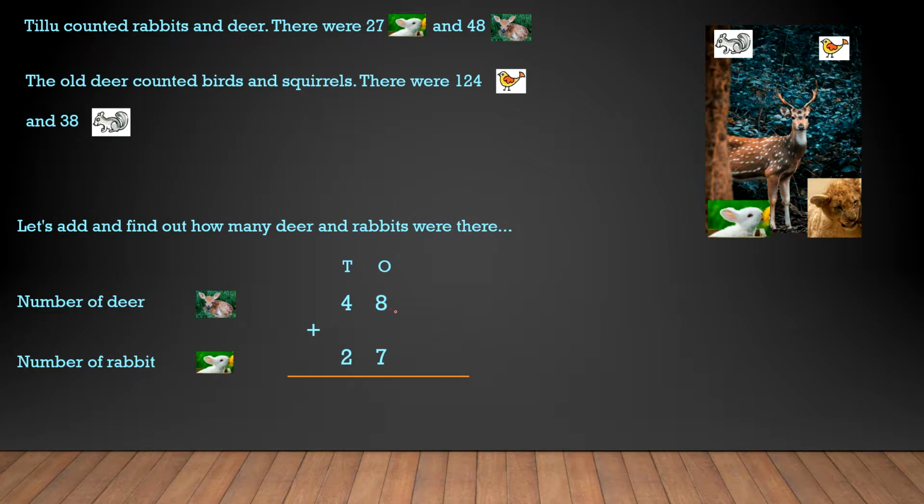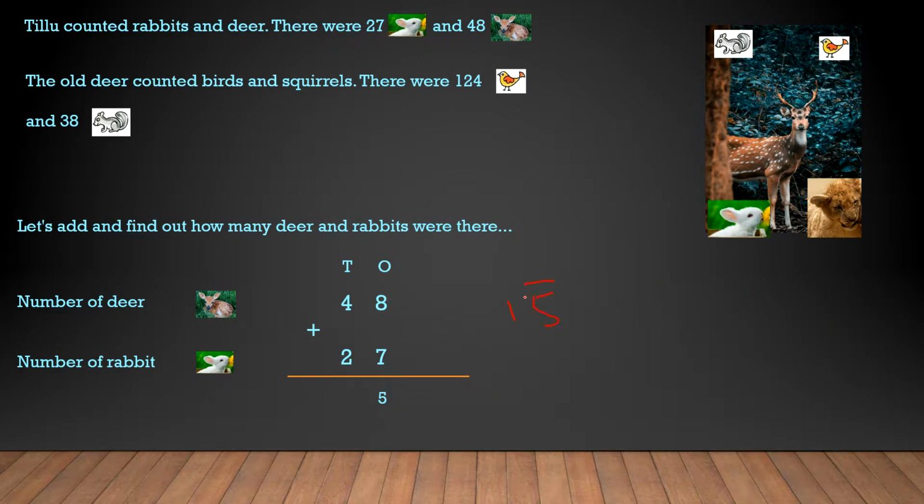So let's add. If you add 7 to 8, 1, 2, 3, 4, 5, 6, 7. Now if we want to add 7 to 8, we can start counting after 8 till we add 7 to it. So after 8, we'll count 9, 10, 11, 12, 13, 14 and 15. So how much do we get? 15.